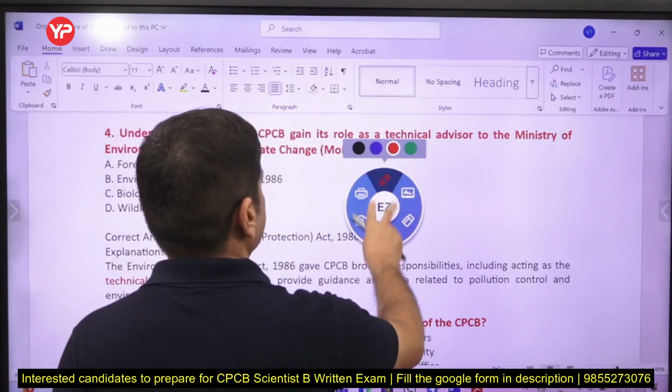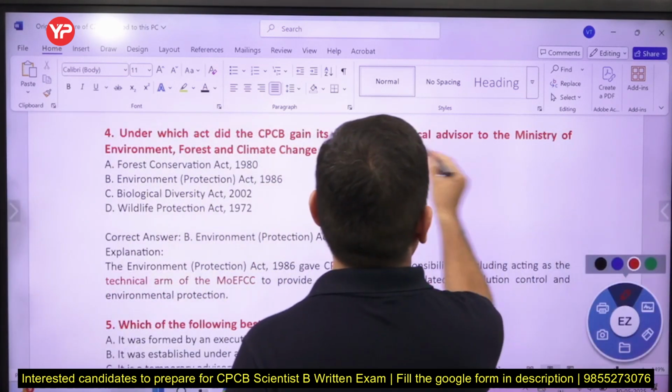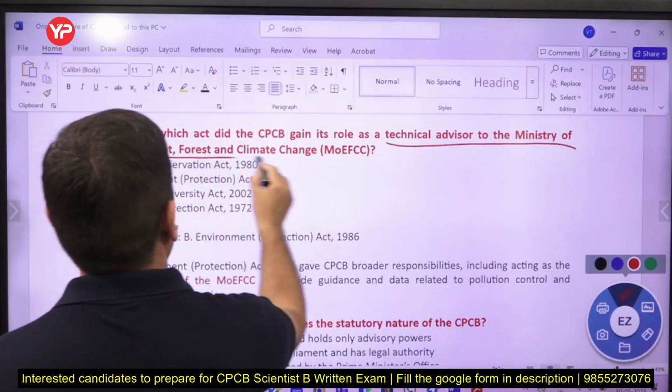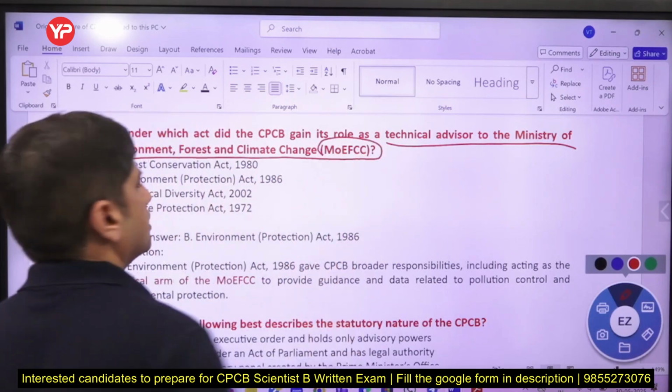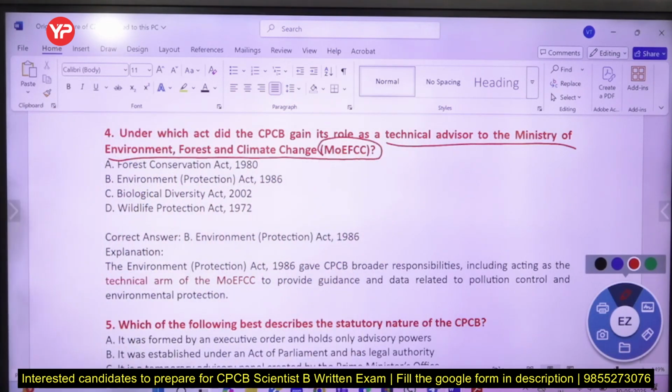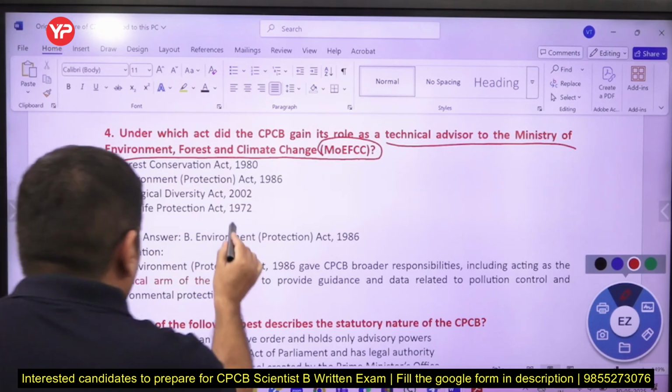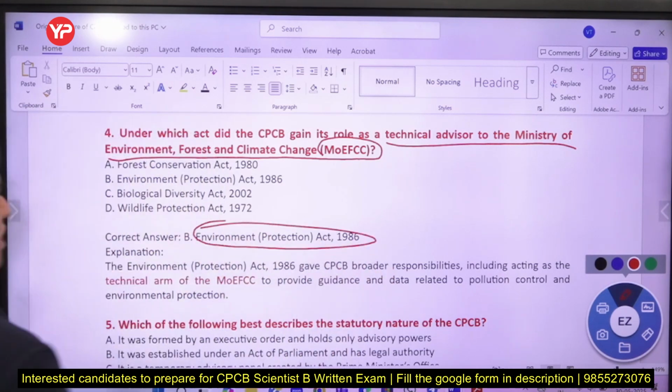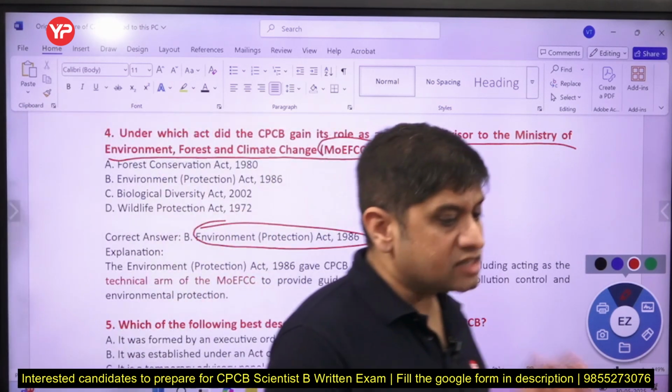So you know that CPCB is a technical advisor today for the Ministry of Environment, Forest and Climate Change. ये नाम है इसका. CPCB इस मिनिस्ट्री के अंडर आता है और टेक्निकल एडवाइजर है अभी मिनिस्ट्री ऑफ एनवायरनमेंट, फॉरेस्ट एंड क्लाइमेट चेंज का. It was mandated under the Environment Protection Act 1986. So Acts are very, very important.